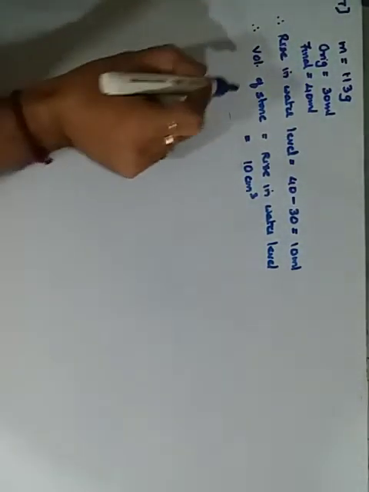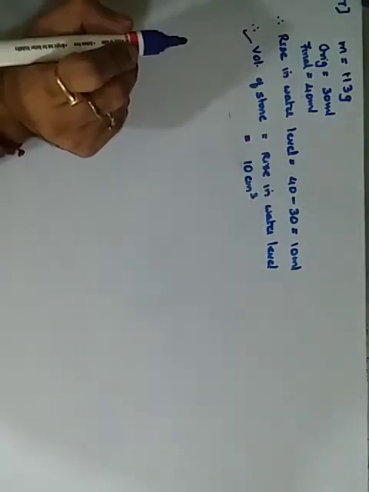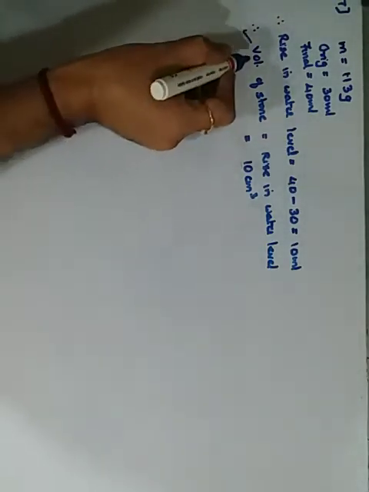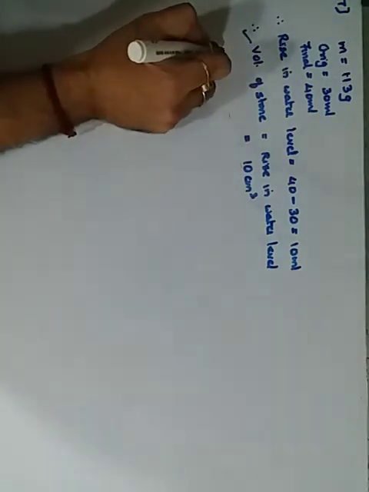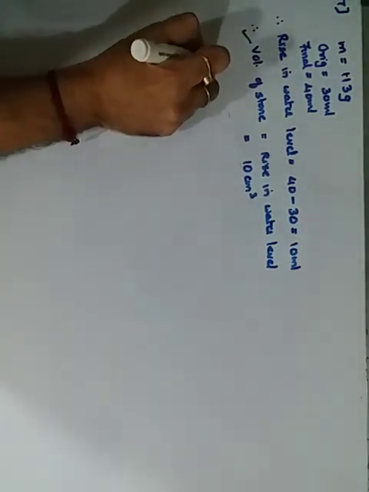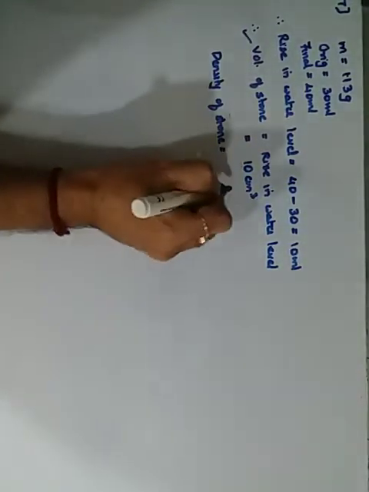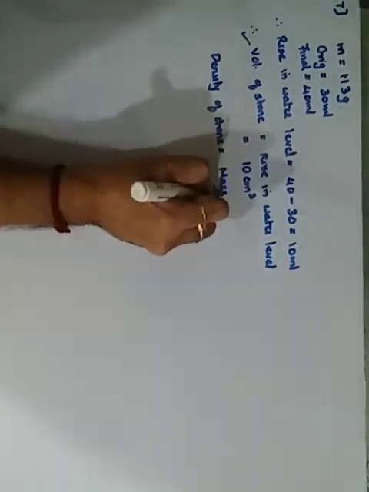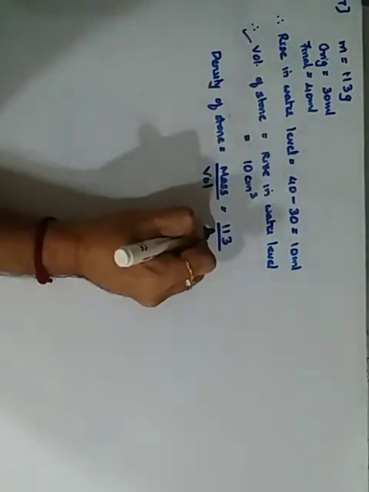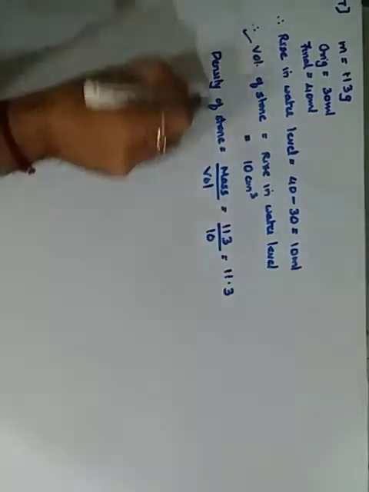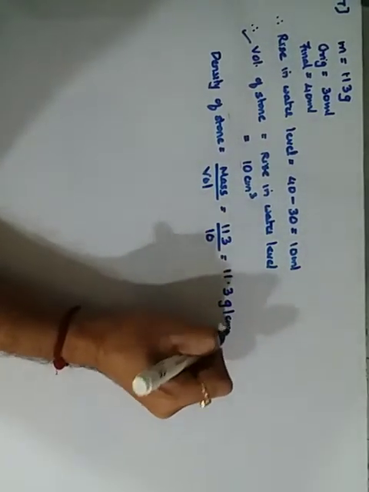Okay. So now I have the volume. I need density. Calculate the relative density. Okay, they have asked me the relative density. Do I have the volume? I have the mass. So first I find the density of the stone. The density of the stone is given as density is equal to mass upon the volume. Here the mass is given to be 113 and the volume found is 10. So it comes out to be 11.3 grams per centimeter cube.